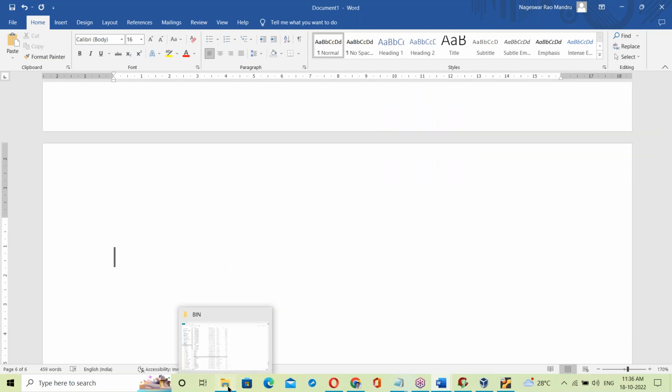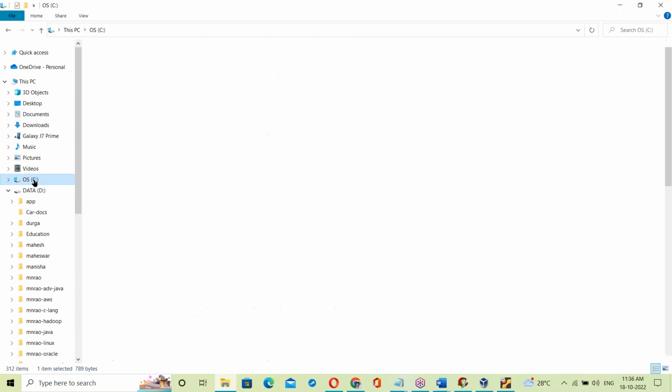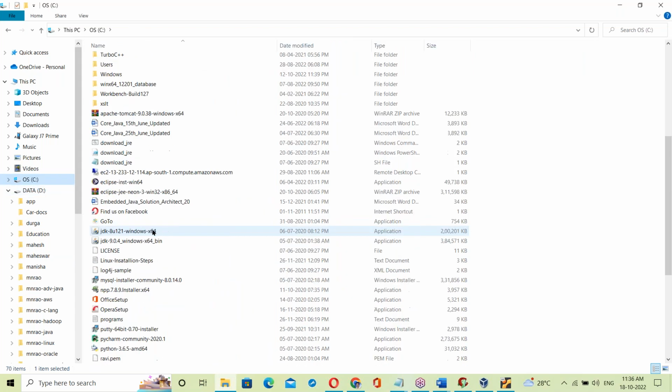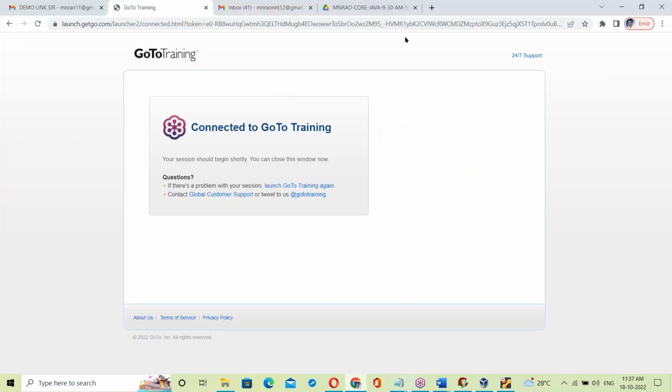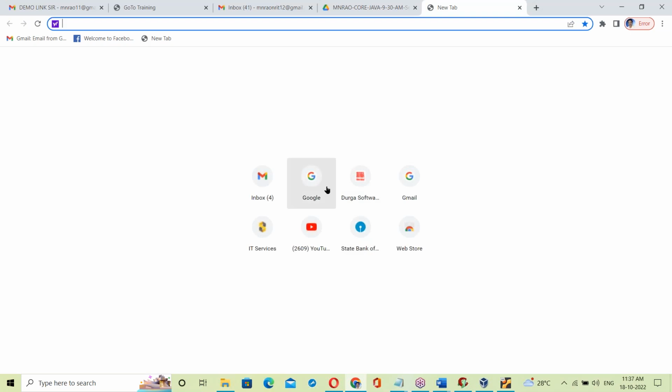The same JDK cannot be installed here. See this, for example, C drive. In my system, the JDK for Windows OS, I will write JDK Windows 64-bit. Now this JDK works only on Windows OS. It cannot run on Linux OS. For Linux, you have to download another JDK. One second, let me show that.